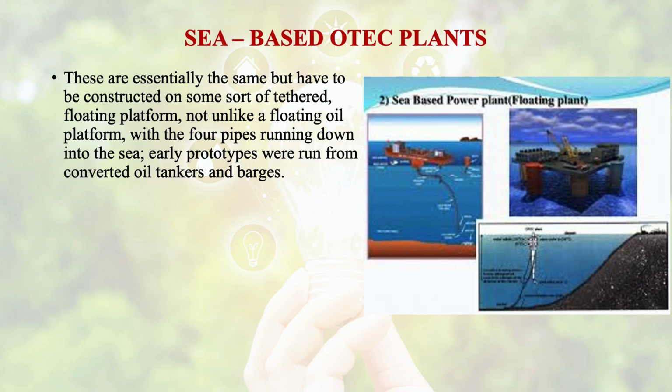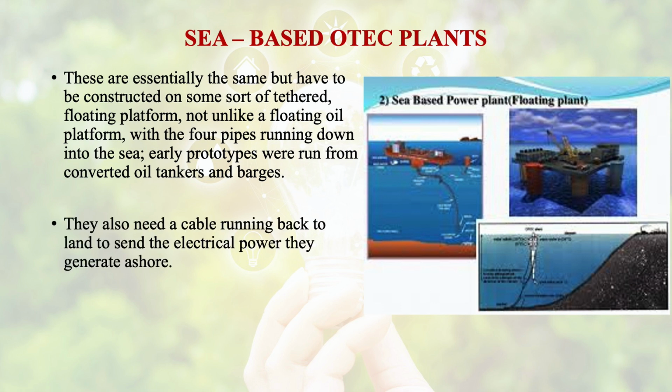Then sea-based ocean thermal energy conversion plants. These are essentially the same but have to be constructed on some sort of tethered floating platform, not unlike a floating oil platform, with the 4 pipes running down into the sea. Early prototypes were run from converted oil tankers and barges. They also need a cable running back to land to send the electrical power they generate ashore.